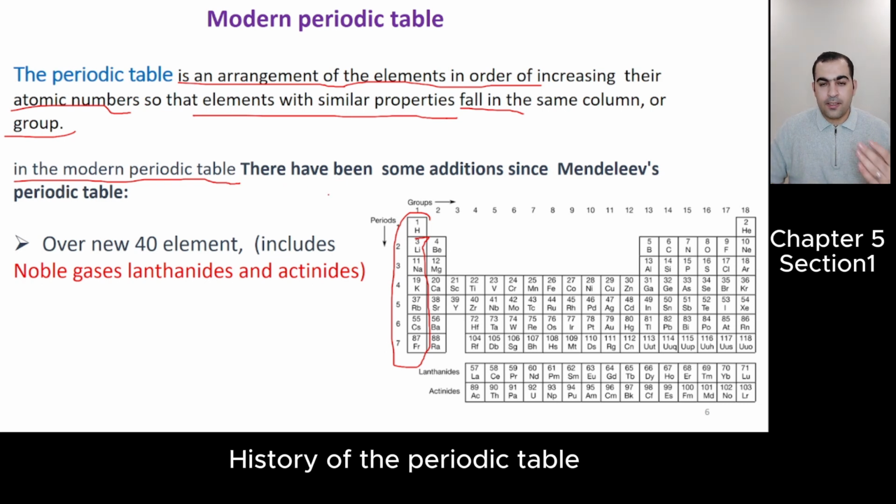There have been over 40 new elements added. We know in Mendeleev's periodic table there were only 63 elements, but after him new elements were added, including noble gases, lanthanides and actinides.